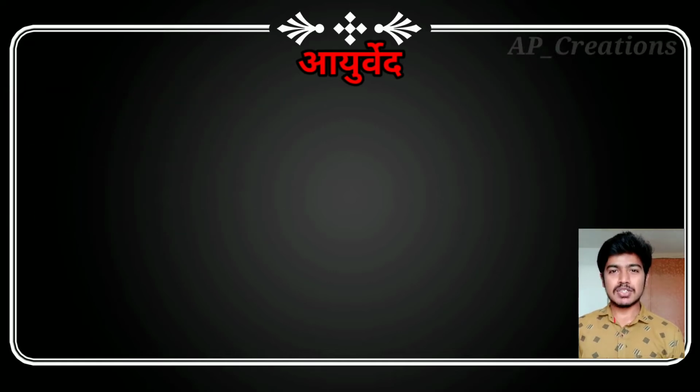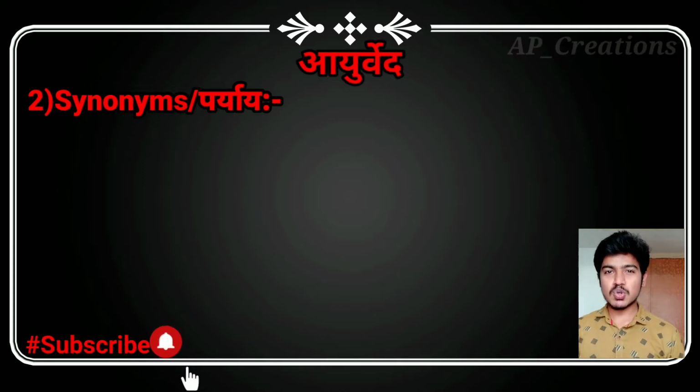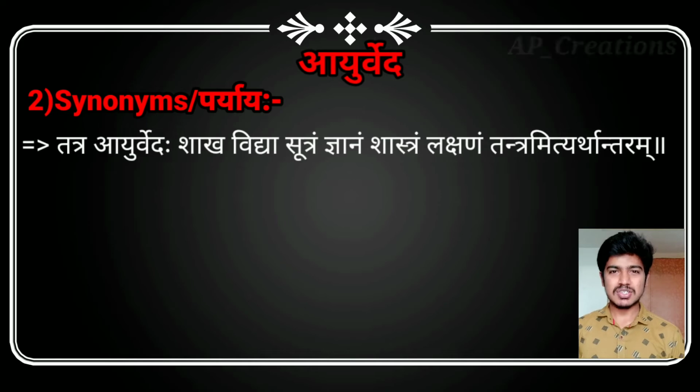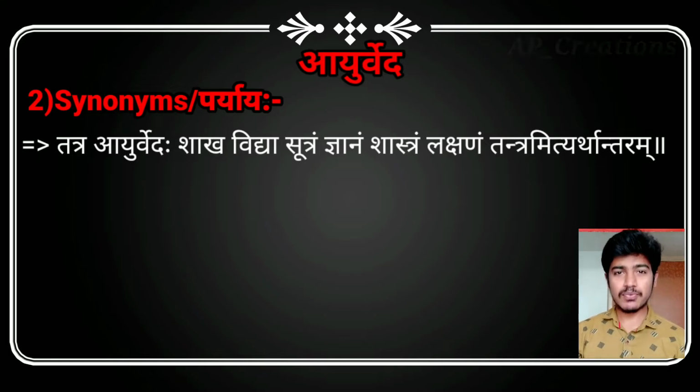Let us begin with the next point, that is Paryaya or synonym. Here the shloka is important, and you can also write the meaning. The shloka is: Tatra Ayurvedah Shaka Vidya Sutram Jnanam Shastram Lakshanam Tantra mityarthantaram.